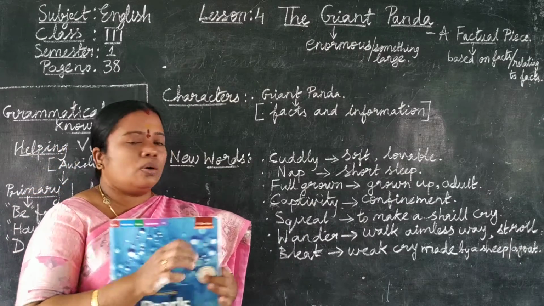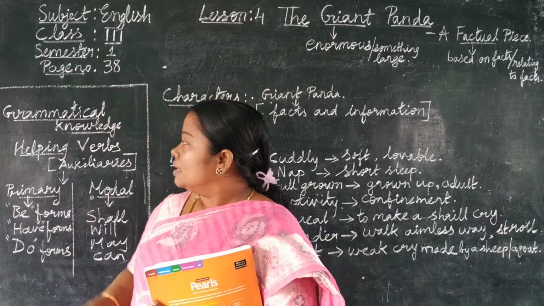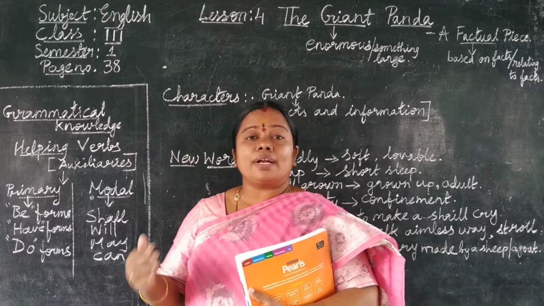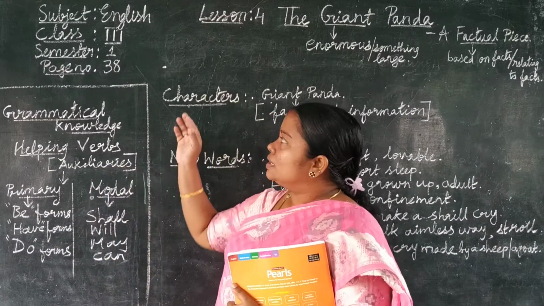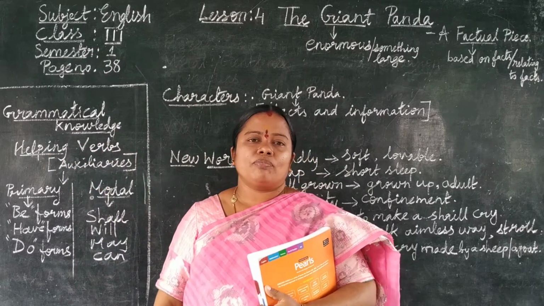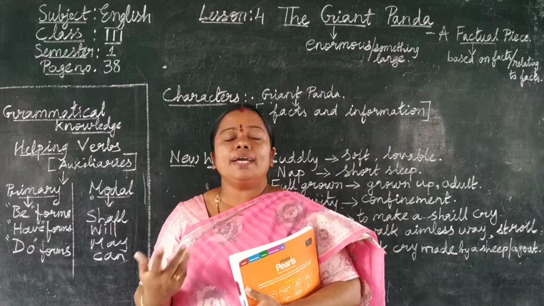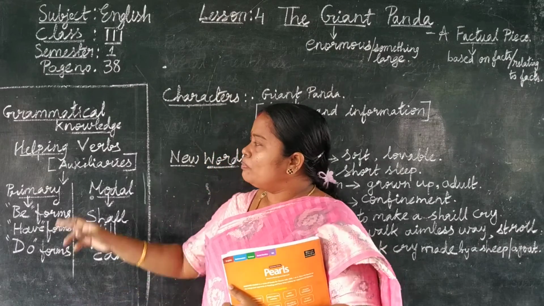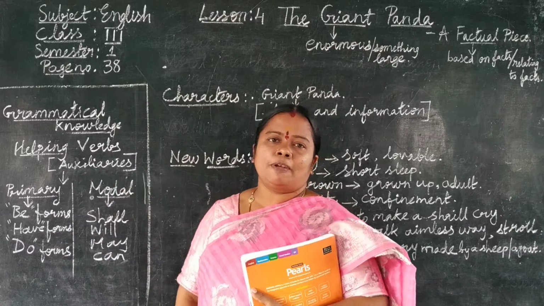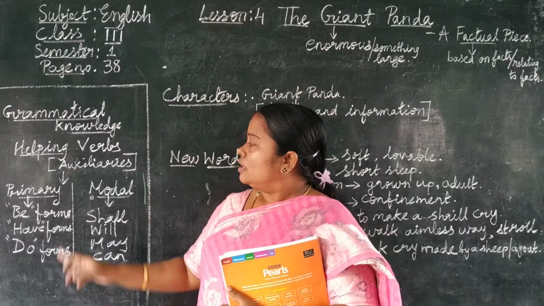Okay. Now, let us see the grammatical knowledge of this lesson. The writer in this lesson has given you helping verbs. What are helping verbs? Helping verbs are also called auxiliaries.